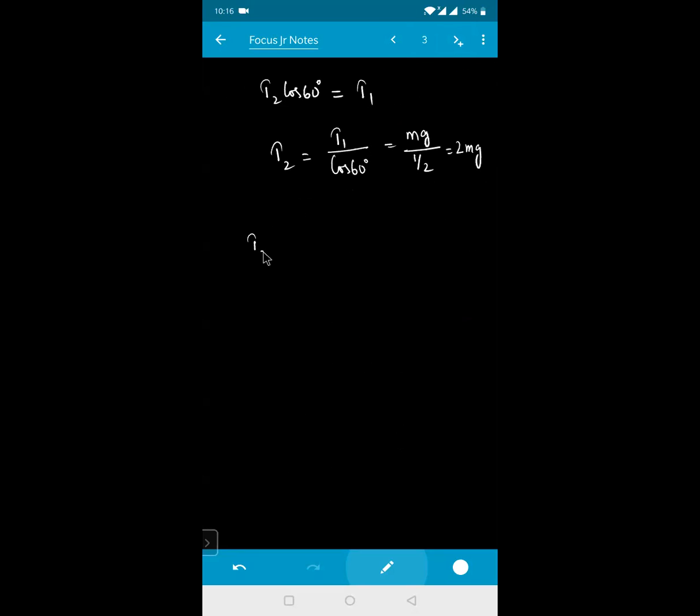The next one, T3 must be equal to T2 sine 60. So T3 will be equal to how much for me? T2 value, how much did I get right now? 2 times of your mg into sine 60.